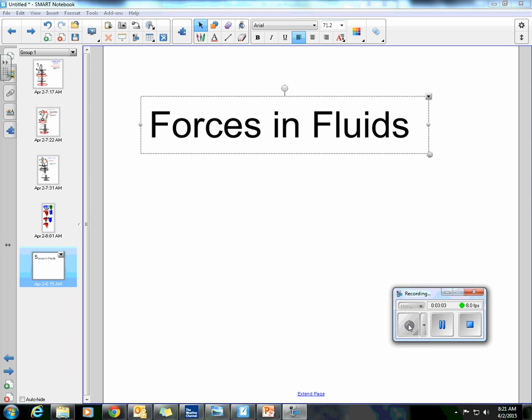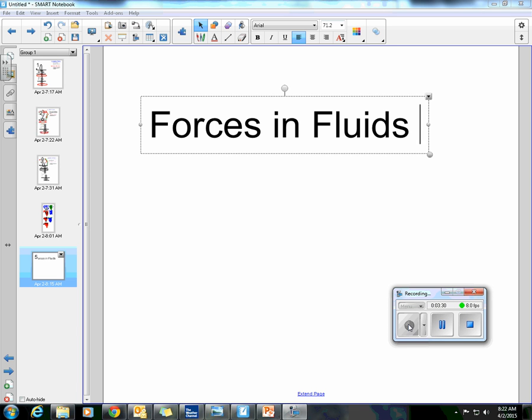Number 9. What effect does a buoyant force have on a submerged object? A. It causes the object to sink in a fluid. B. It causes a net force acting upward on the object. C. It causes the object to float in a fluid. D. It causes a net force acting downward on the object.